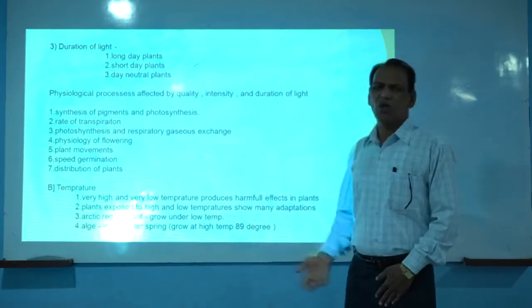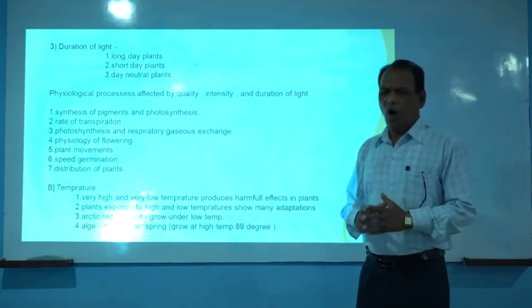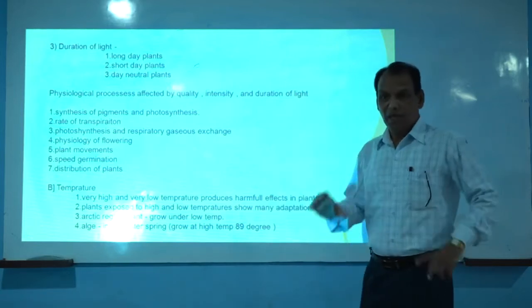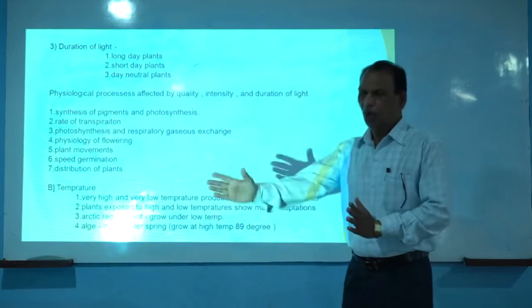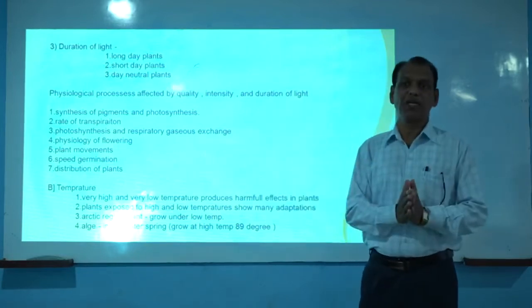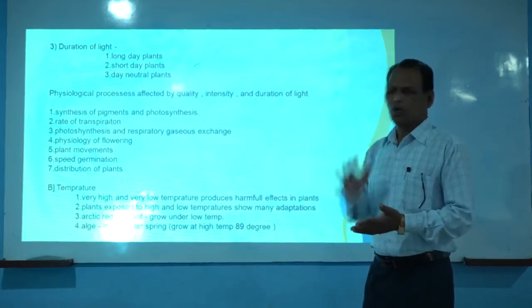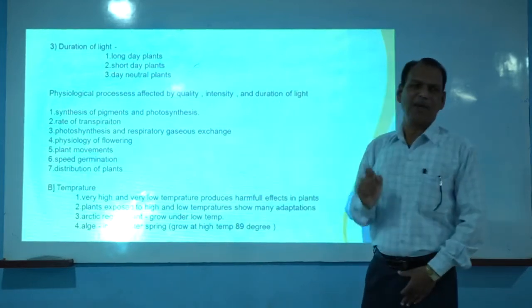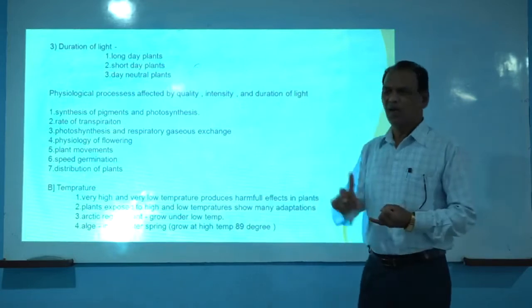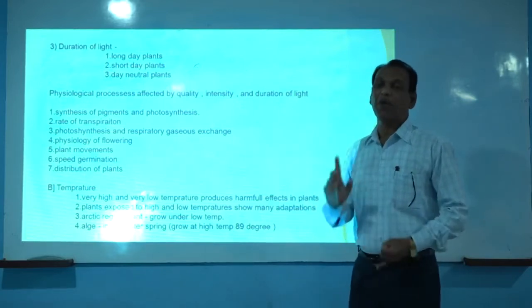On the basis of the requirement of how much photoperiod is required, either a long photoperiod or a short photoperiod, naturally, for vegetative growth as well as reproductive growth, this duration of light factor mostly plays an important role in reproductive growth.